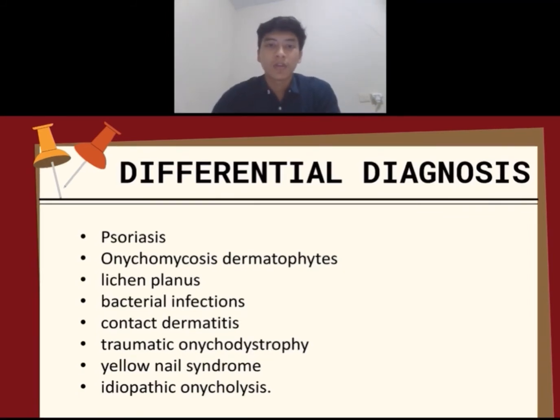So next I want to continue explaining about the differential diagnosis of non-dermatophyte onychomycosis. The third one is lichen planus. Individuals with lichen planus have aberrant nail problems known as onychorrhexis and angular deformity that are similar to non-dermatophyte onychomycosis, although there are certain distinctions that may be seen with careful inspection.